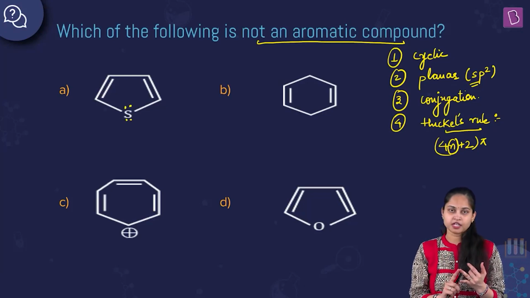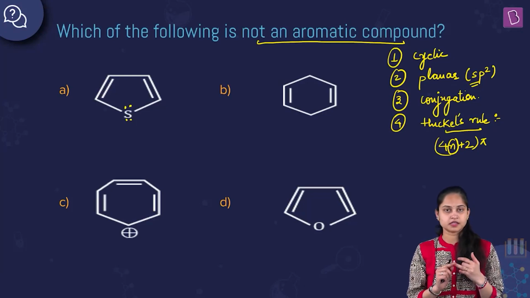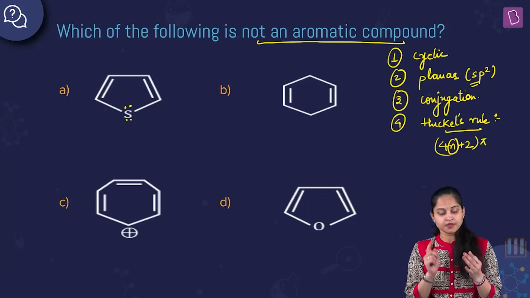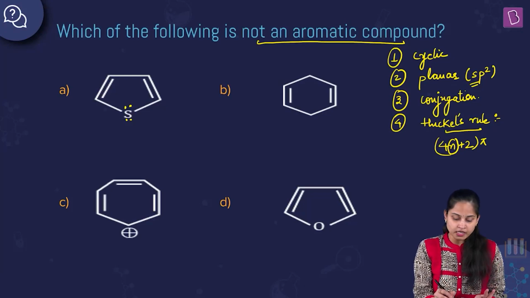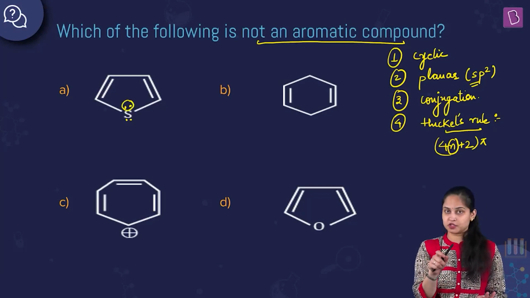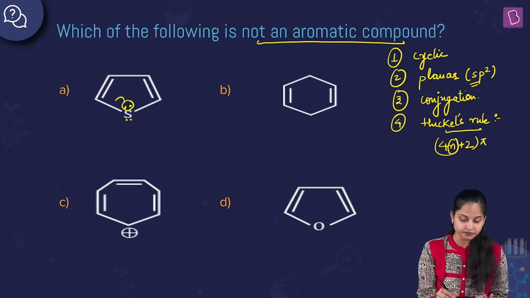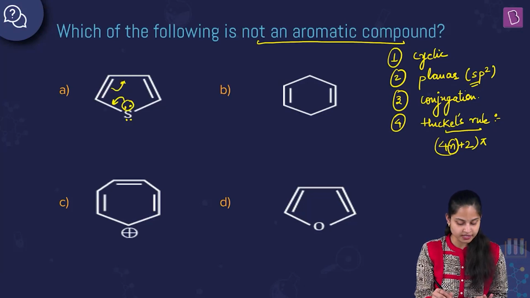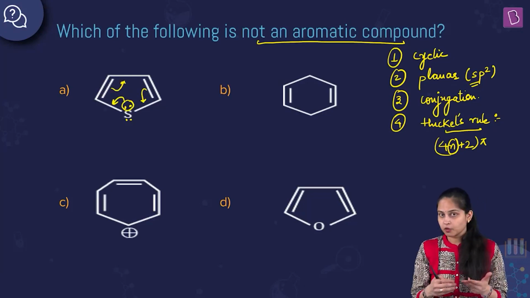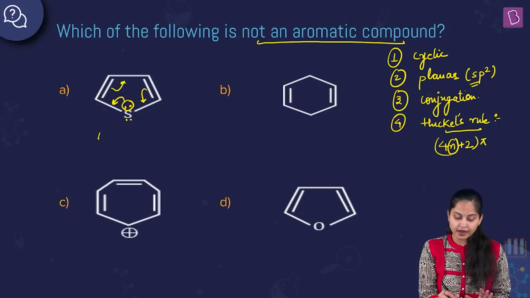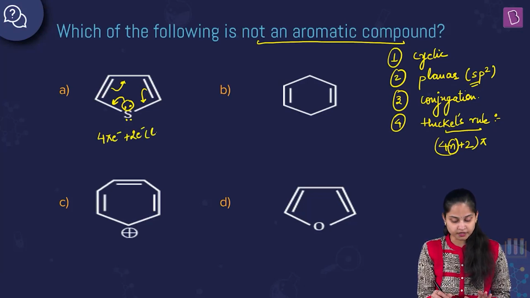It is planar in nature because every atom present in this compound is sp2 hybridized. Conjugation is there. How? The one lone pair of electrons present on the sulfur atom is involved in the delocalization of electrons. How many electrons are involved in the delocalization process? 4 pi electrons plus 2 electrons of the lone pair. So in total, 6 electrons.